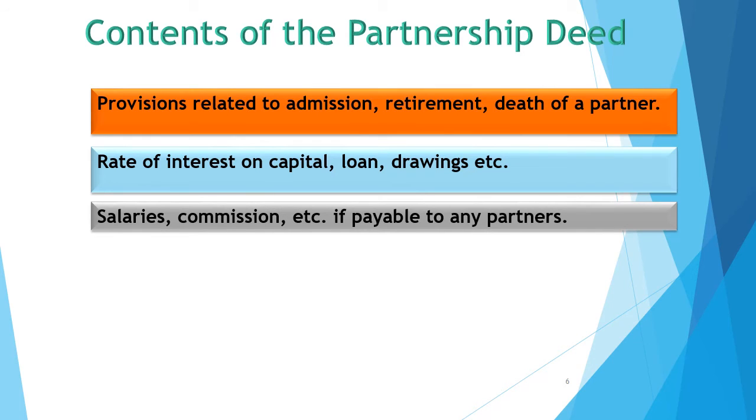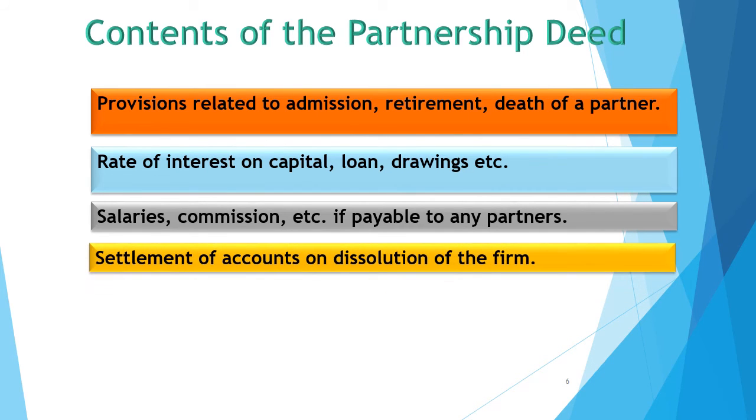Okay, next, salaries, commissions, etc. payable to any partners. What happens sometimes? Sometimes the partnership firm pays some salaries or commission to the partners for work done by them. Then this rate of salaries, we can say salaries per month or per annum, or commission as a fixed percentage, per month commission, or whatever it may be, that is salaries rate or commission rate will be clearly mentioned in that partnership deed.